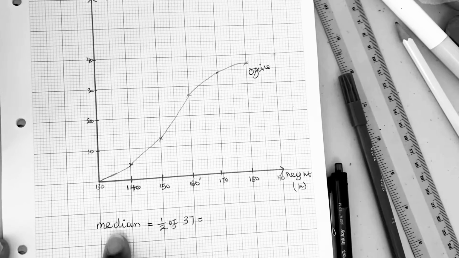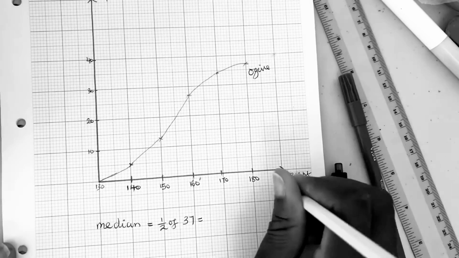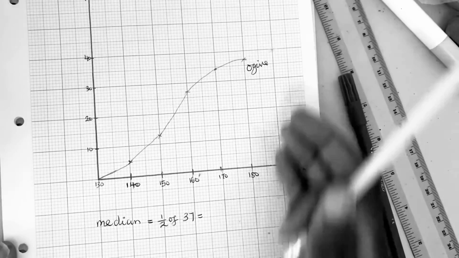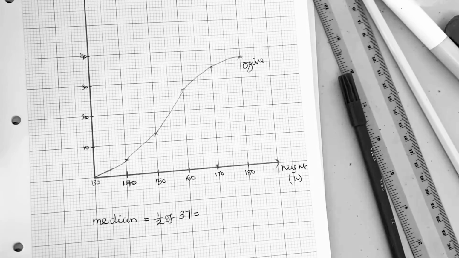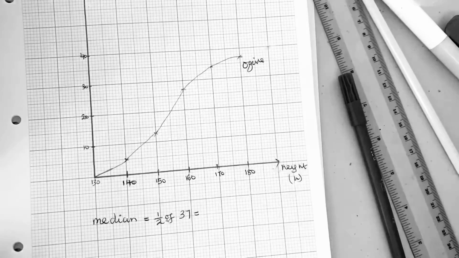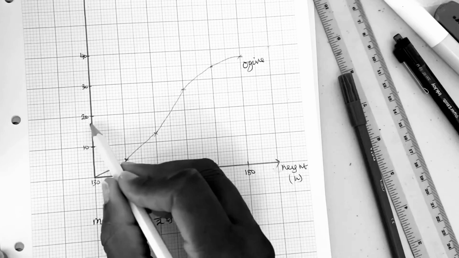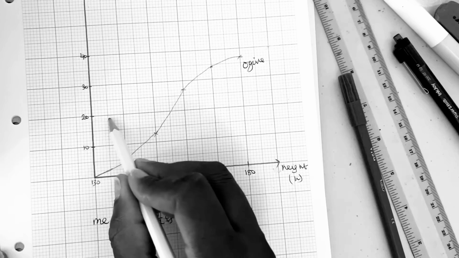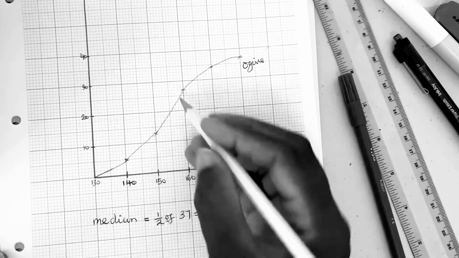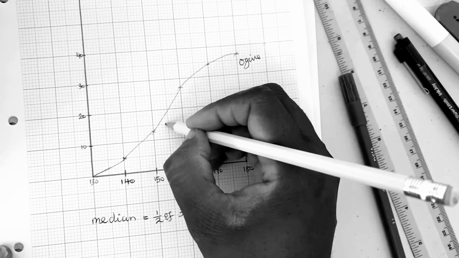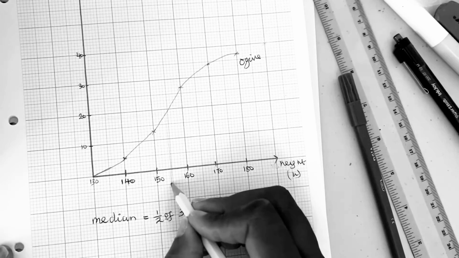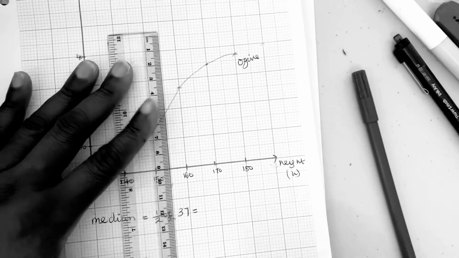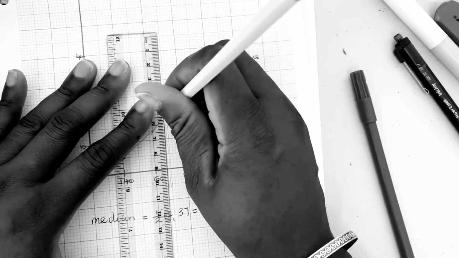The first statistic that we're going to be looking into is the median. The median is half the data, so we can find that by going to half of 37. Half of 37 would be 37 divided by 2, which is equal to 18.5. So we're going to come up to 18.5. This is 20, so 18 should be somewhere here, and 18.5 should be somewhere in the middle right there, and that should bring us down to somewhere there. We're going to find out what that is now. Using your ruler, I made a little sketch following it. You can join that up now.